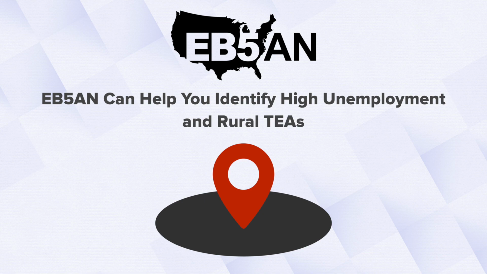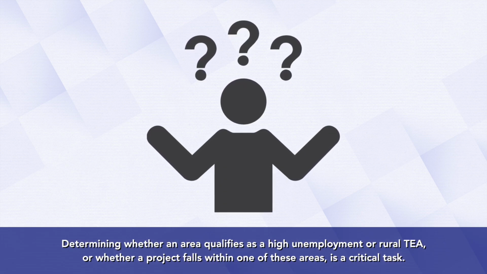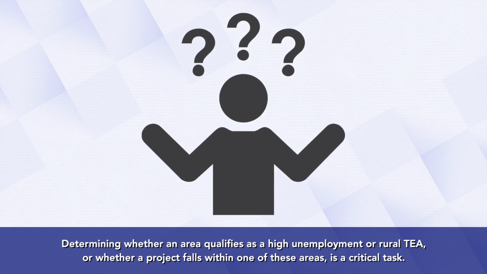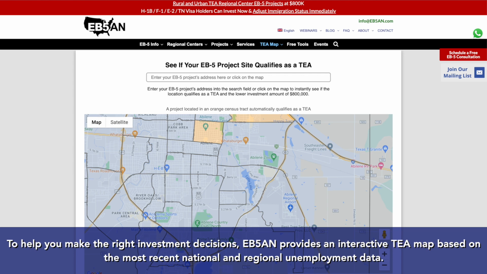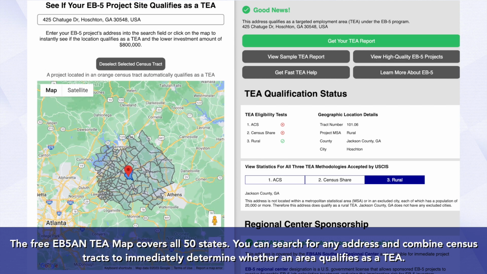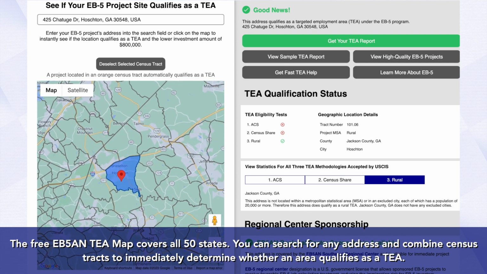EB-5AN can help you identify high unemployment and rural TEAs. Determining whether an area qualifies as a high unemployment or rural TEA, or whether a project falls within one of these areas, is a critical task. To help you make the right investment decisions, EB-5AN provides an interactive TEA map based on the most recent national and regional unemployment data. The free EB-5AN TEA map covers all 50 states. You can search for any address and combine census tracts to immediately determine whether an area qualifies as a TEA.